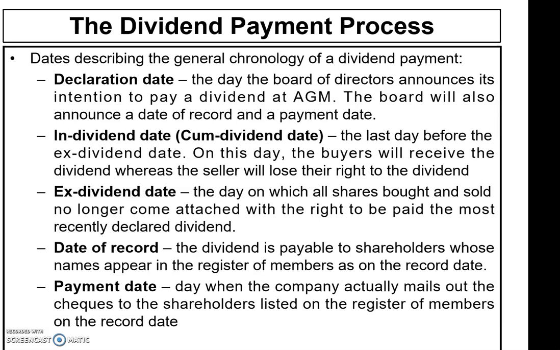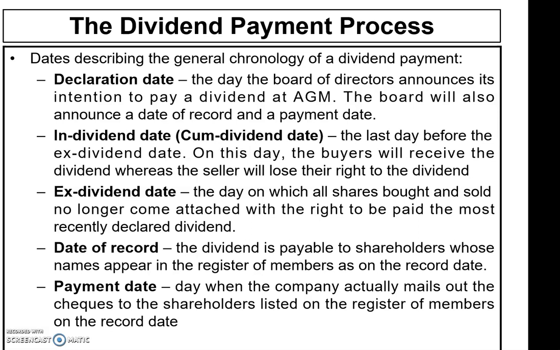Okay, the next one, date of record. The dividend is payable to the shareholders whose names appear in the register of members as on the record date. That means the date of record is the date on which the list of shareholders qualified for the dividend payment is produced by the company.